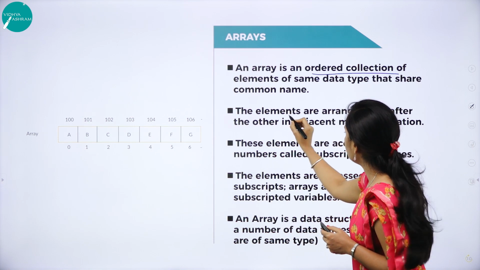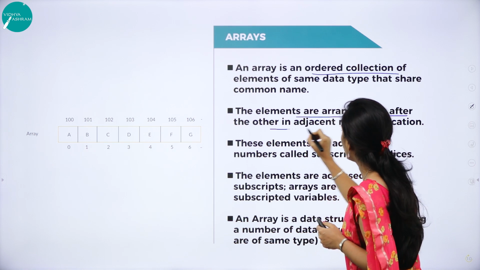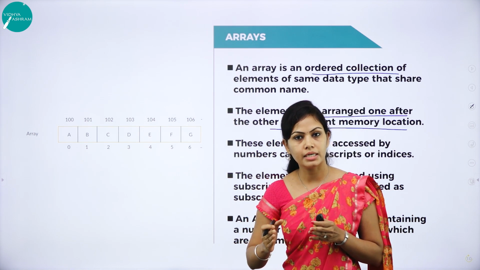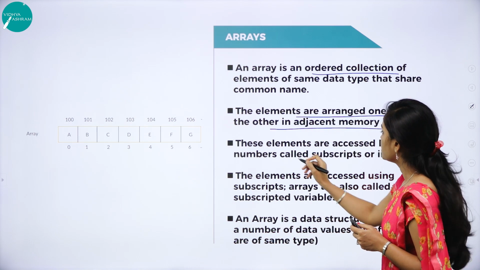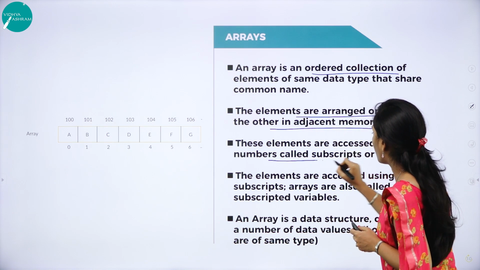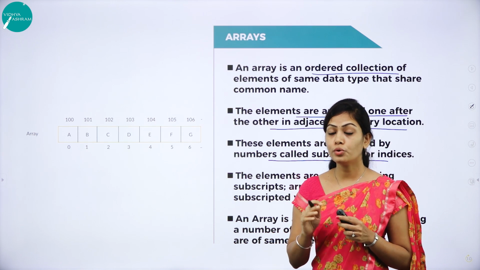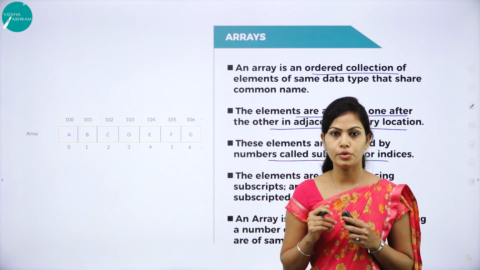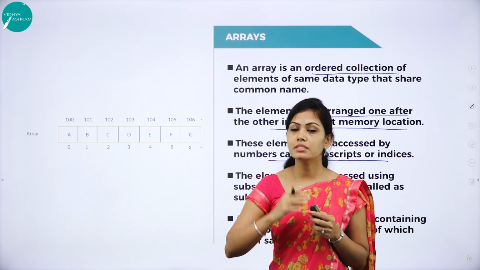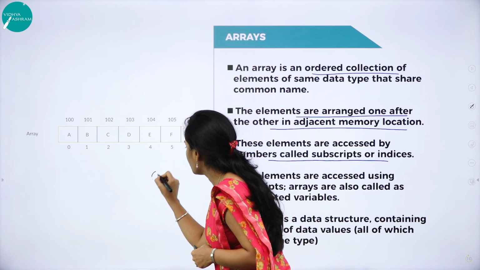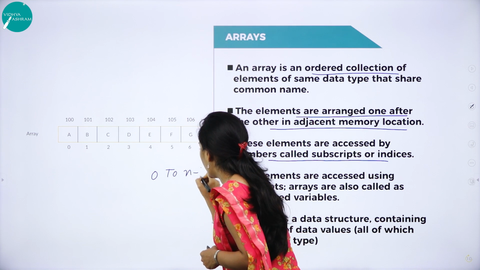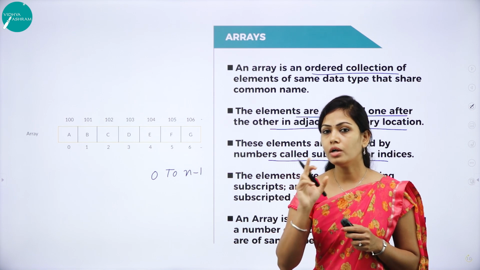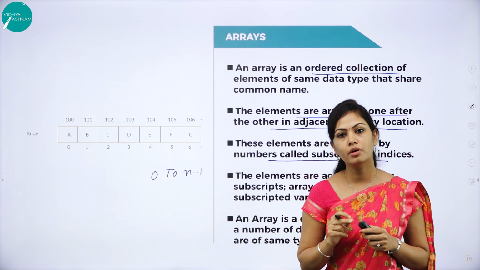In an array, the elements are arranged one after the other in adjacent memory locations. These elements are accessed by numbers called subscripts or indices. The subscript value can range from 0 to n minus 1. All the subscript values should be positive.